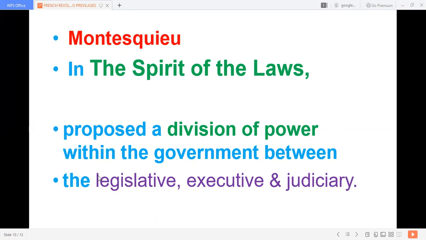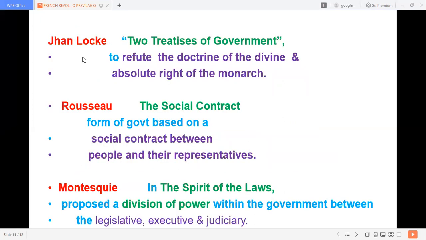Okay, so now we have divided the power between these three organs of the government. So this was the idea. What we have now was proposed by Montesquieu 230 years ago in France. So France was the first nation which proposed all these revolutionary ideas, which are now being followed all over the world. Okay, so these three revolutionary ideas strengthened the protest.